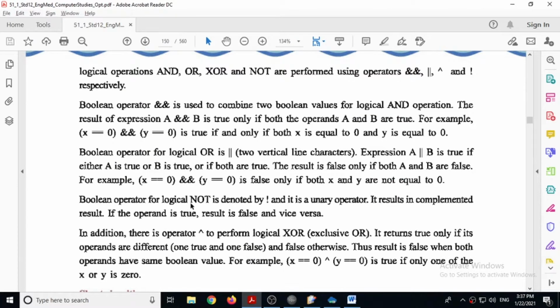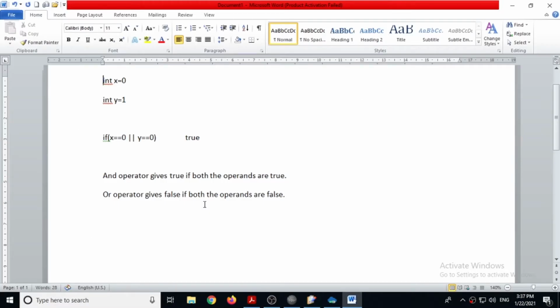The third is the NOT operator. Let's see how the NOT operator works. The NOT operator requires only one operand. Suppose x is equal to 0. So we are not taking the y part. If not, exclamation sign, if not x double equal to 0.